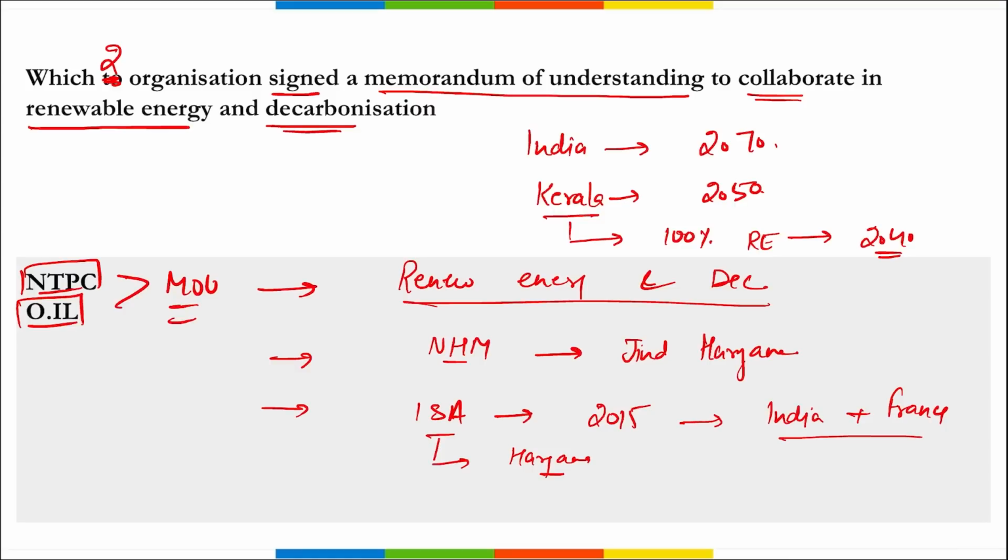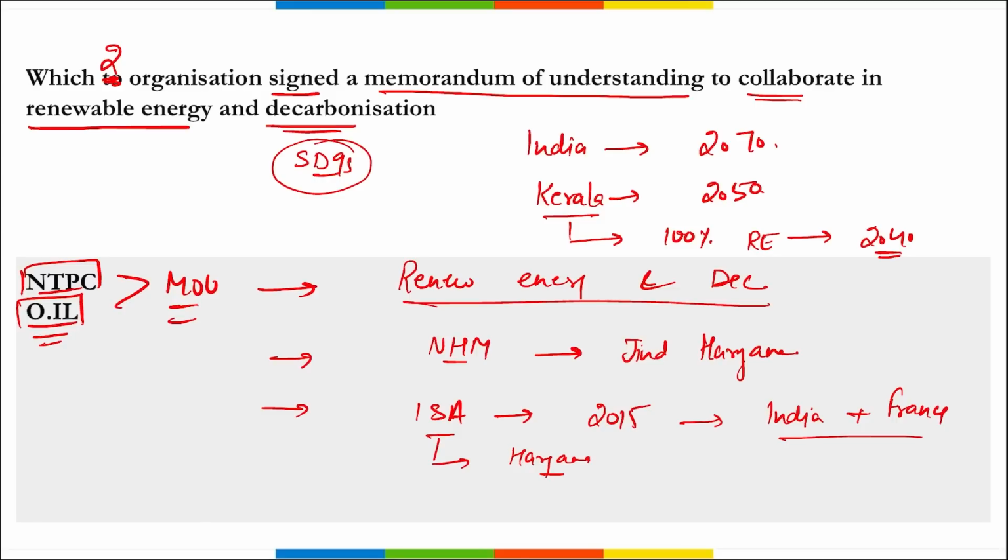So remember, to work towards decarbonization, to follow sustainable development goals, and to collaborate and shift from non-renewable to renewable sources of energy, two Maharatna CPSUs, that is NTPC, a Maharatna CPSU under the Ministry of Power, and Oil India Limited, also a Maharatna under the Ministry of Petroleum and Natural Gas, together signed this MOU.